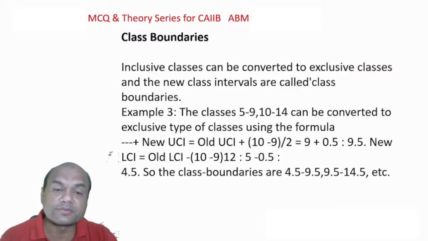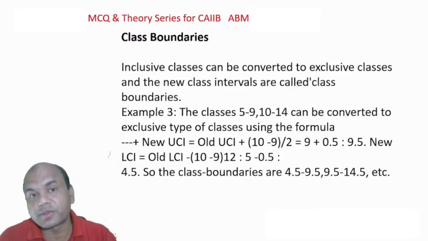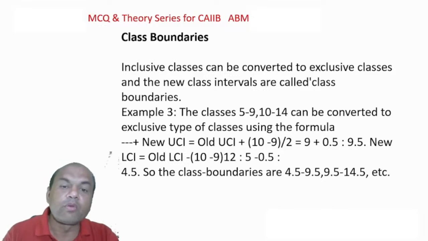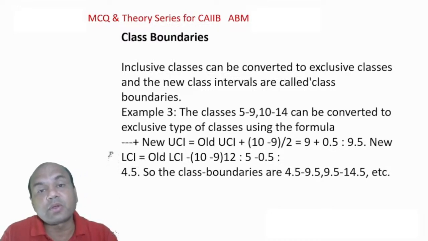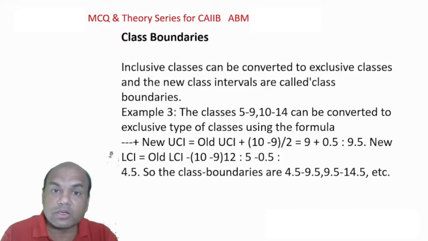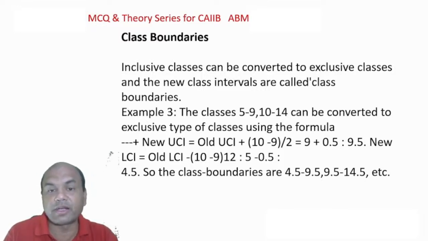Class boundaries. Now there are two types of class boundaries. Remember, what is the class boundary? I'll give you a simple example. Just now we saw the classes, 0 to 5, 5 to 10. Now it can be two types. What are the two types? Let's say I divide it like this. Let's keep it simple.